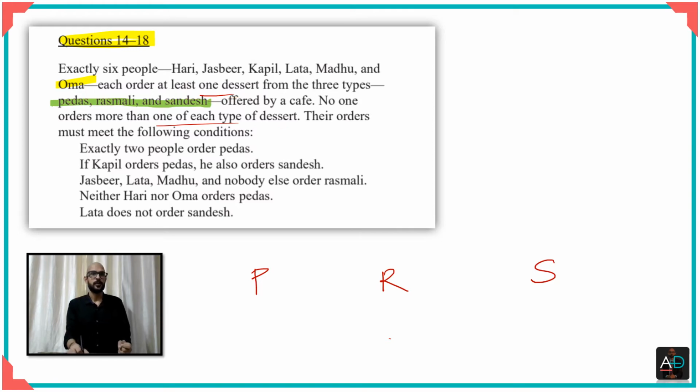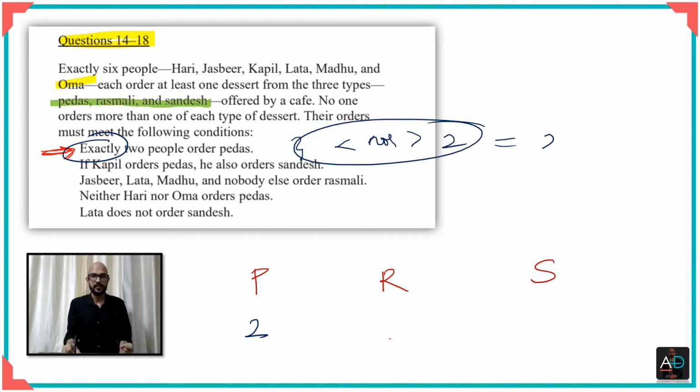All right, now there are some conditions. Let's see what the conditions are. It says exactly 2 people order pedas. So let's write that down here. We know that 2 people order pedas. It means not more than 2 and not less than 2. That's what exactly means. That means it's neither less nor more than 2. It's exactly equal to 2.